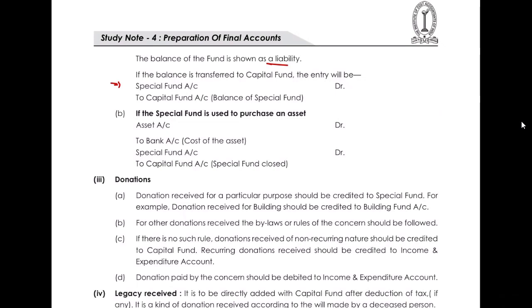For example, all the tournament is done. Tournament is now ended. I have received 4,000 for the tournament and 3,000 is spent. So the balance 1,000 can now be used for other purposes, because the tournament is over. So what I will do, I will transfer all the special fund balance to the capital fund account so that I can use it for other purposes.